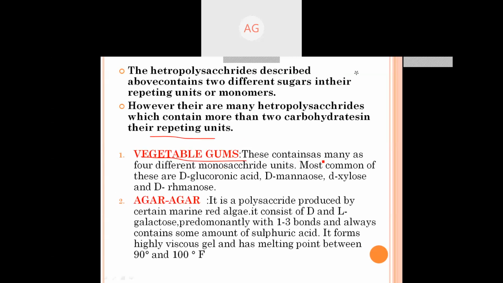This contains as many as four different monosaccharide units, most commonly D-glucuronic acid, D-mannose, D-xylose and D-rhamnose. ये 4 मोनोमर्स के यूनिट्स के रिपीटिंग यूनिट से वेजिटेबल गम बना होता है. और नेक्स्ट वन इज agar-agar. It is also a very important term.